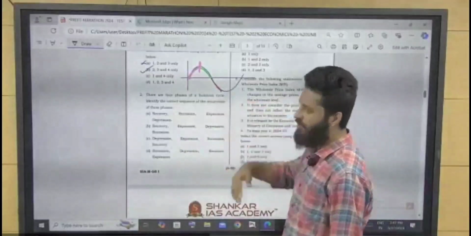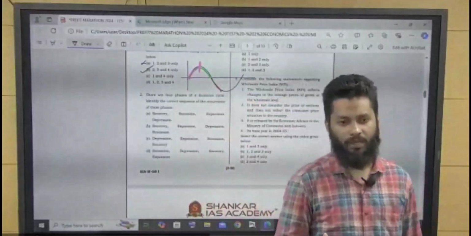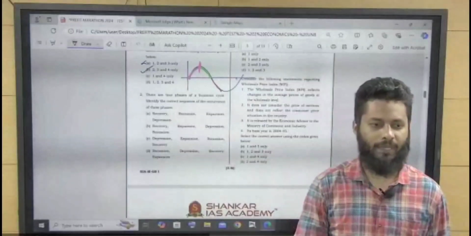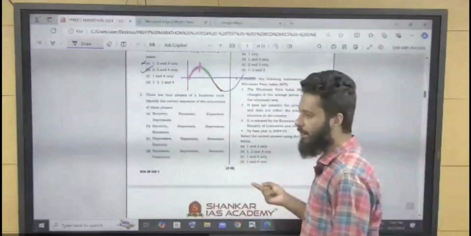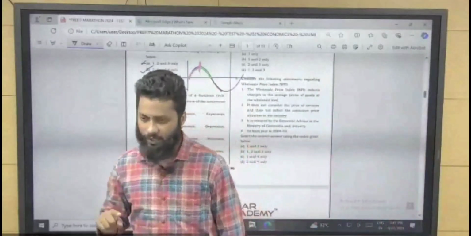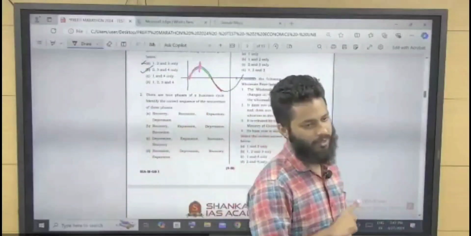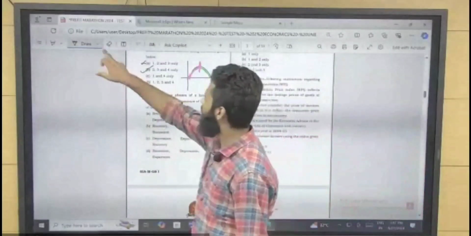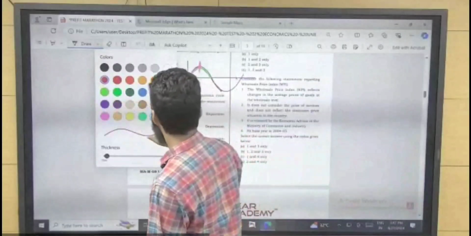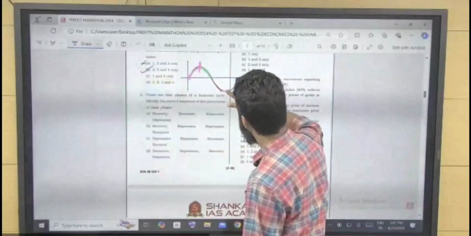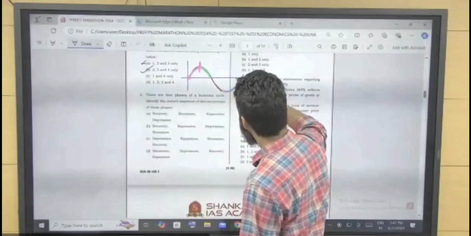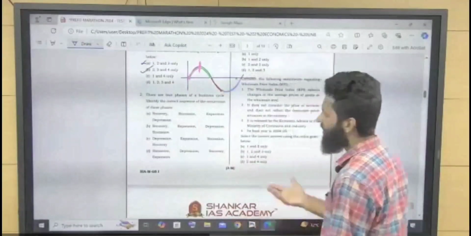Now, if expansionary policy is taken by the central government as well as by the RBI, the RBI will take expansionary monetary policy and the Government of India will take expansionary fiscal policy, then recovery begins. So this is a phase of recovery. Fine. So this is a business cycle.